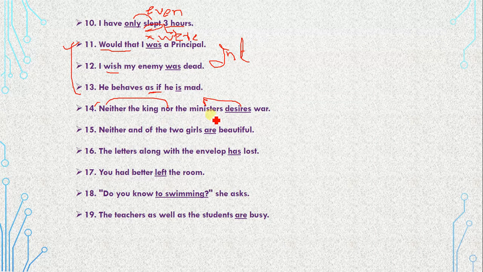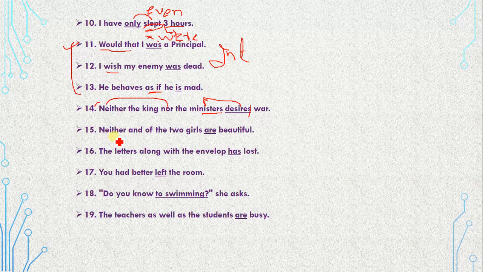So what is the nearest subject? Ministers, not the king. Ministers is plural, so we do not put s with the verb: "Neither the king nor the ministers desire war." Got it?